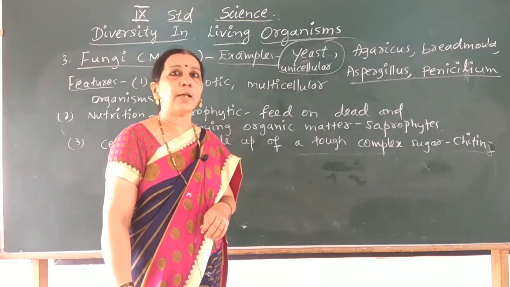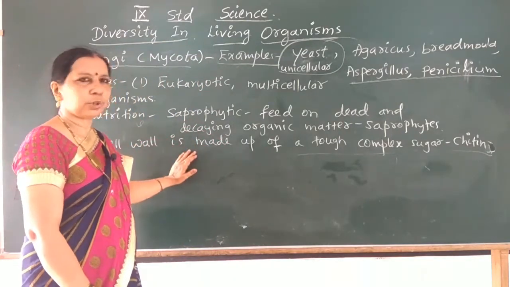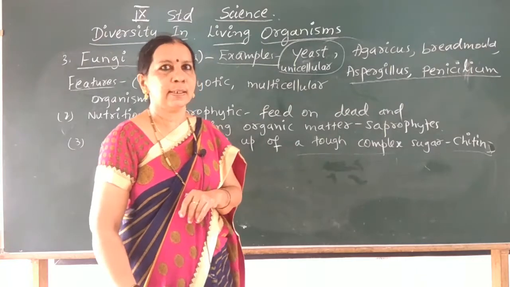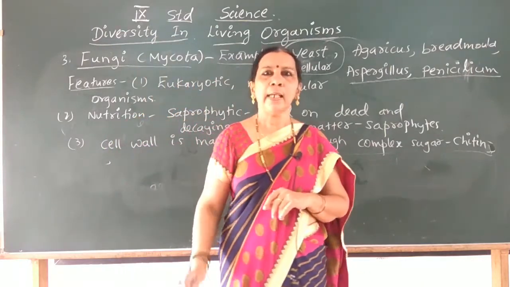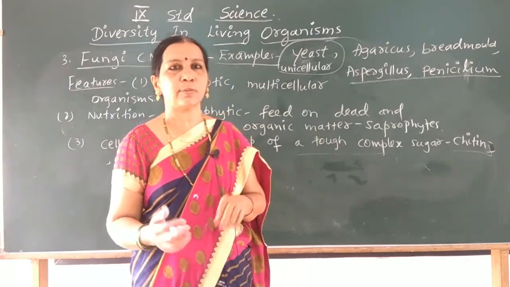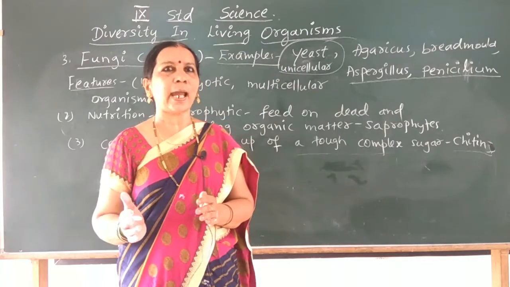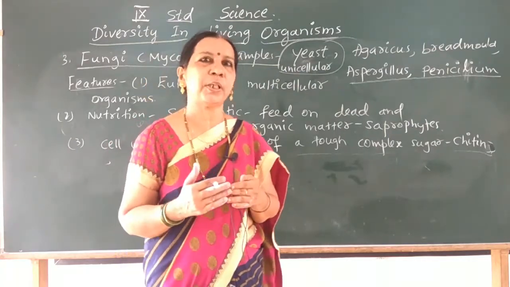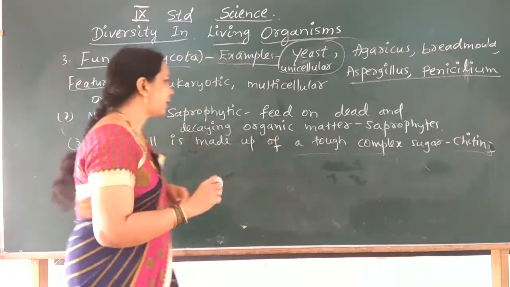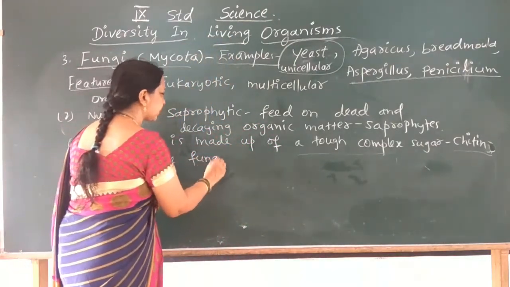And some fungal species are symbiotic. If you consider the nutrition, there are a few examples such as lichens. So they have a symbiotic relationship with other organisms. You know what is symbiosis. Two different organisms are mutually benefited.